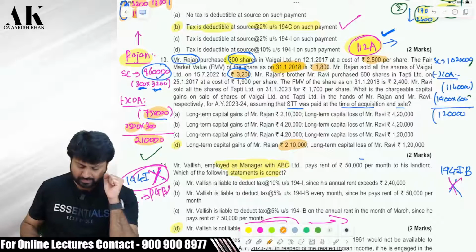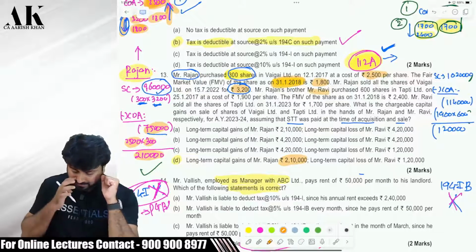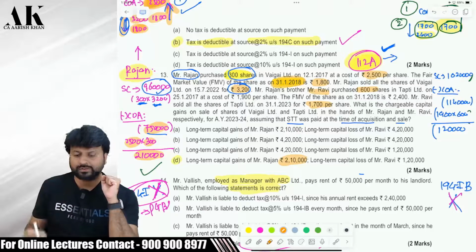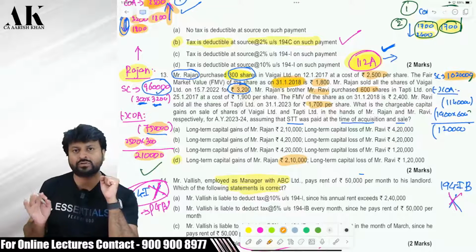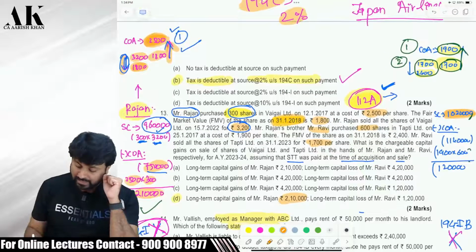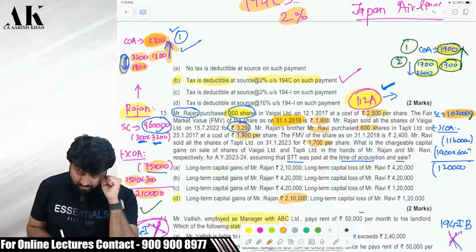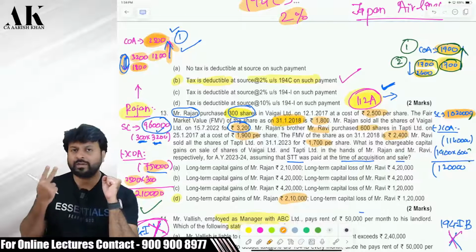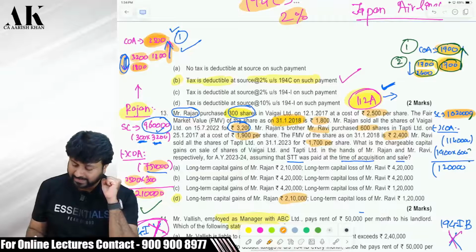The same way we have to do it for Mr. Rajan's brother Ravi also. Ravi is selling 600 shares at how much? At 1,700 per share. Therefore, 600 into 1,700 will give you 10,20,000 rupees as your sale consideration. Now, how to determine the cost of Ravi? Same. Actual cost 1,900, as you can check over here. Compare that with FMV. FMV on 31st Jan is 2,400 and the selling price is 1,700. So, the lower of the two will become your step number 2. Then step number 2 and step number 1, whichever is higher is your 1,900.